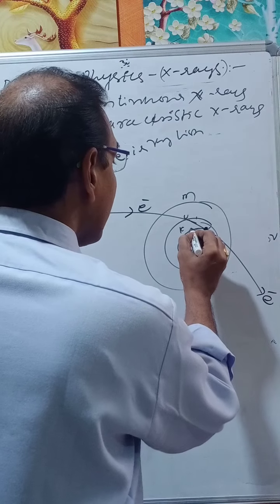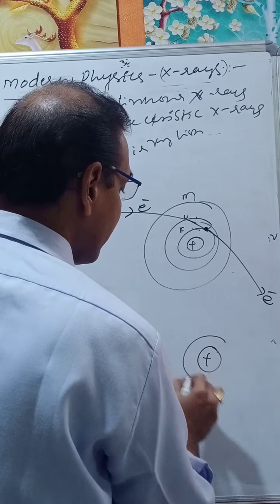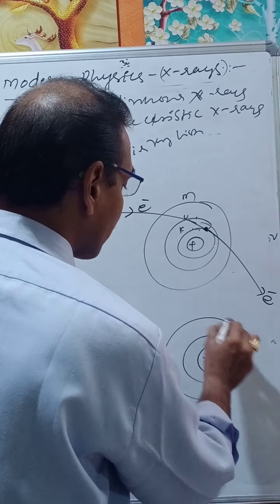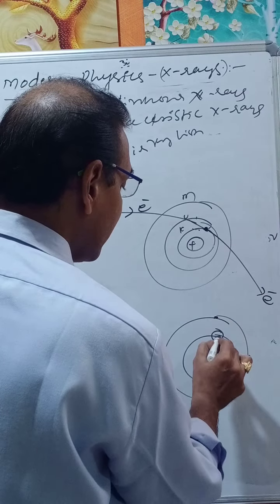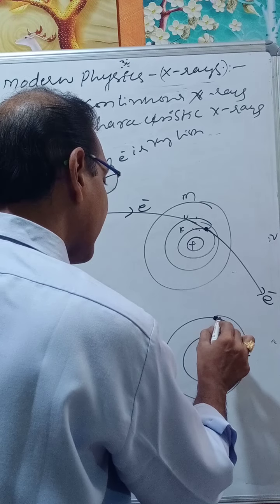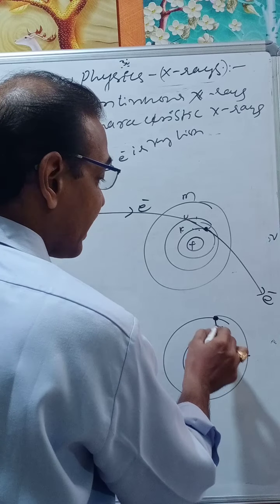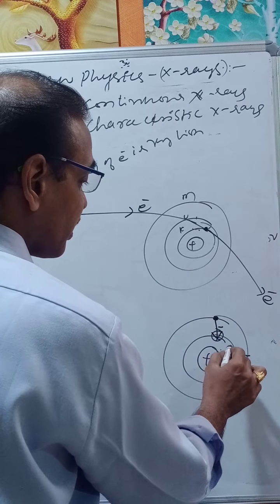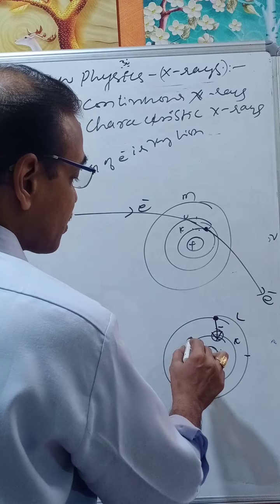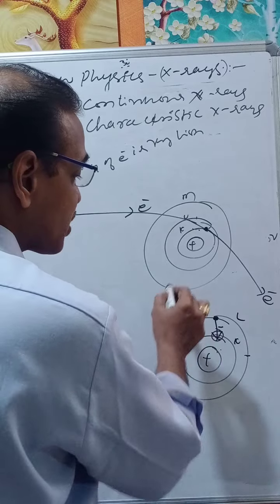Immediately what happens? A hole, a vacant space, will occur here. The electron is coming out, therefore this is a vacant space. Then what happens? Immediately the electron in the higher energy level will occupy that place. This is the K shell, this is the L shell. Let us take n equals 1, n equals 2.